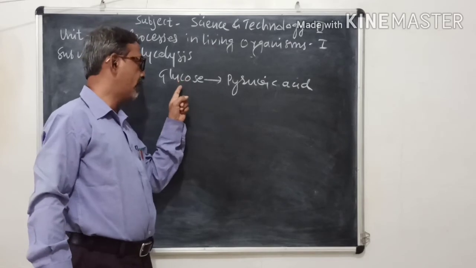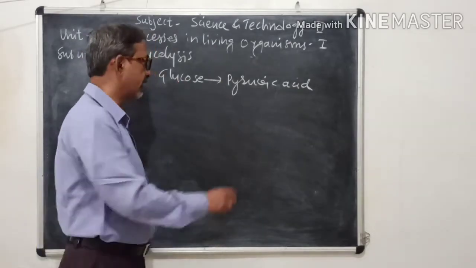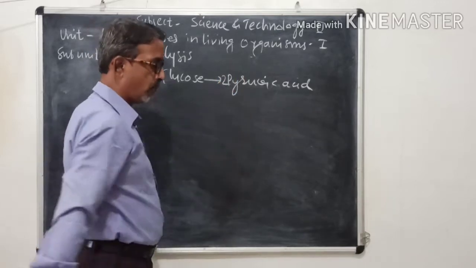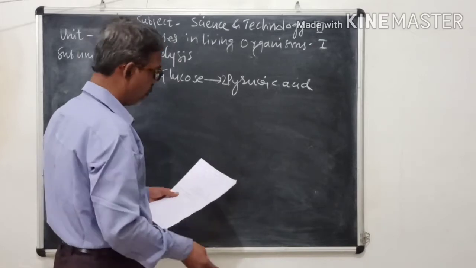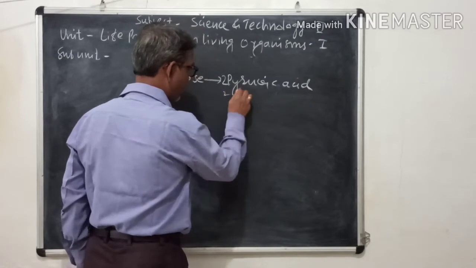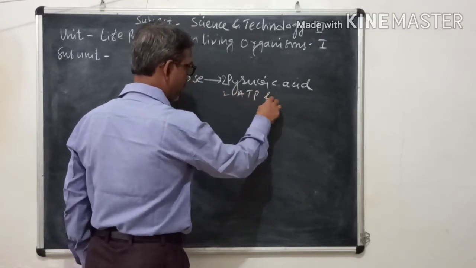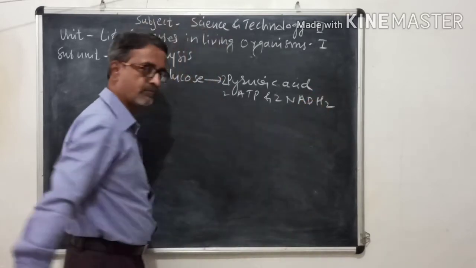When one molecule of glucose is oxidized, at that time 2 molecules of pyruvic acid are formed. Then along with this pyruvic acid, 2 molecules of ATP are formed and 2 molecules of NADH2 are formed.